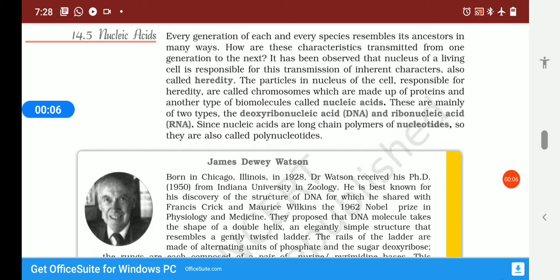In our previous videos, we have discussed carbohydrates. Now, we will discuss another biomolecule, that is nucleic acids. The nucleic acids are molecules of heredity. The nucleic acids are responsible for heredity. Every generation of each and every species resembles its ancestors in many ways. So these DNA and RNA, the nucleic acids, control the transformation of characters from one generation to another.